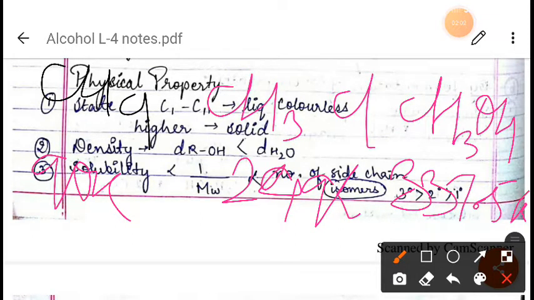So the boiling points of alcohols are much higher than their corresponding aliphatic hydrocarbons or halogens.